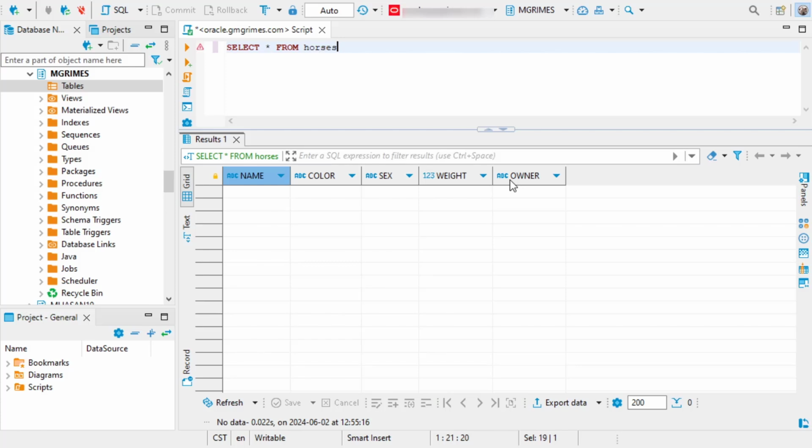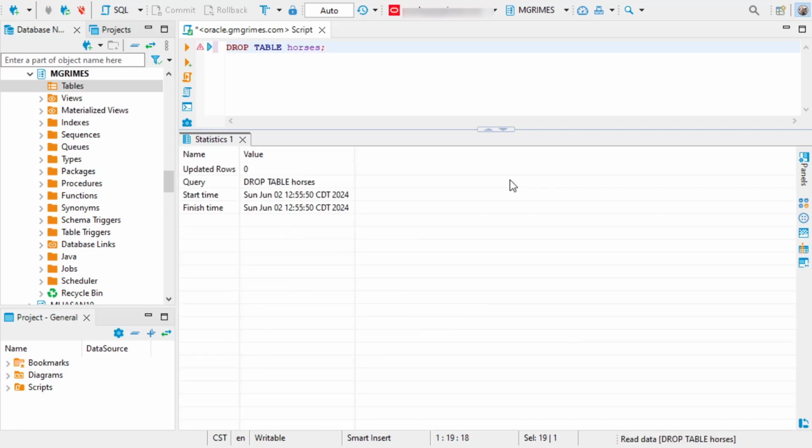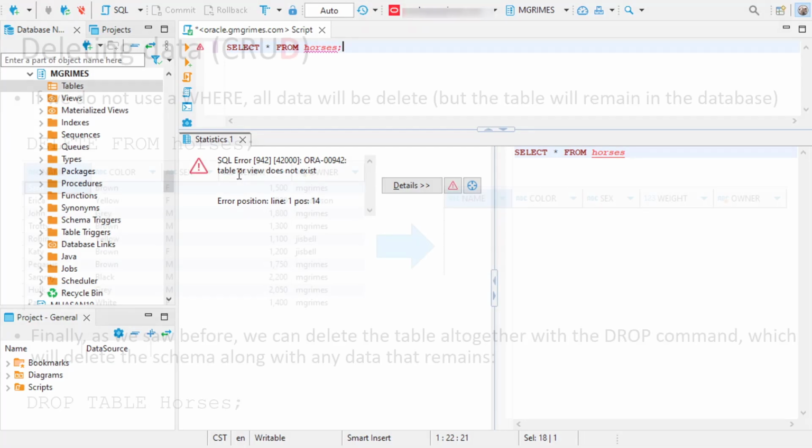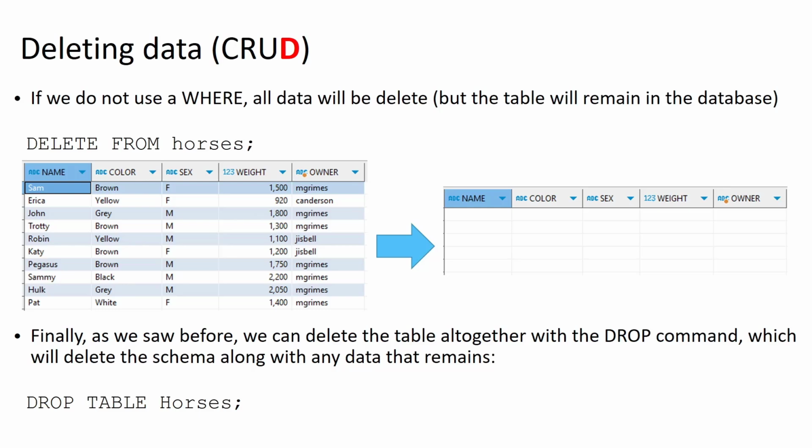So if we want to get rid of the table altogether, we would say drop table horses, and then the table itself is gone. If we try to say select asterisk from horses, we don't get just an empty table with the attribute names at the top. We get an error message saying this table or view does not exist. So the entire structure of the table has been removed from the database.